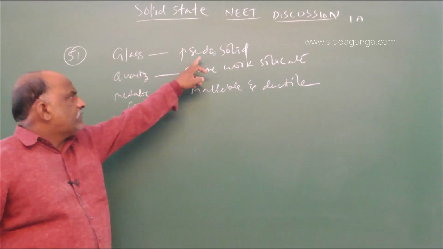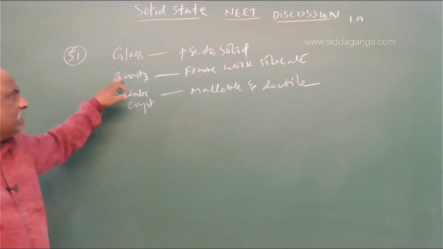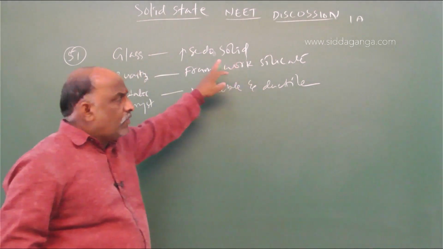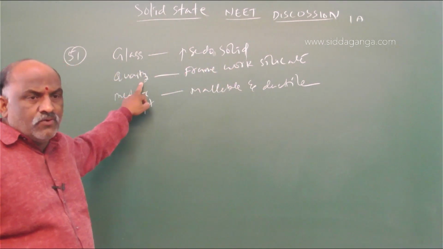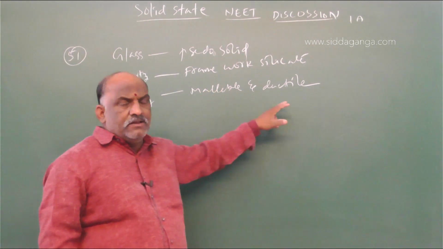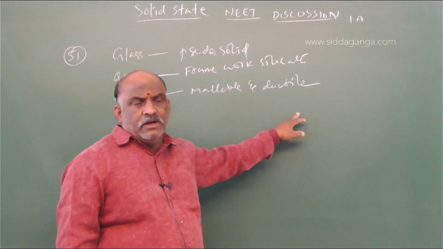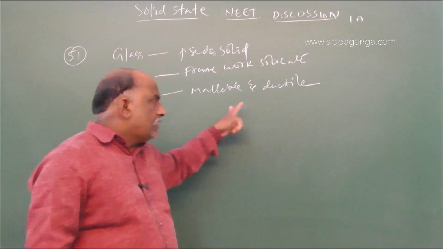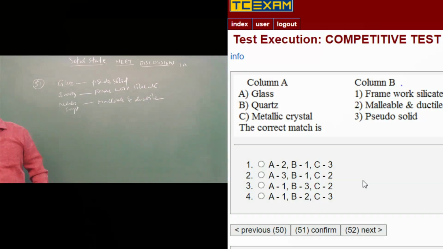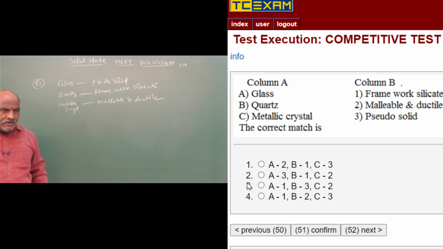Glass is an example of pseudo solid. Quartz is an example of framework silicates, and covalent solid. Quartz is an example of covalent solid, and it is a metallic solid. Metals are malleable, ductile. We know that metals are malleable, ductile, luster. Some properties were there. So this will be the answer for question 51. So it is A3, B1, C2. A3, B1, C2 is the right answer for that one.